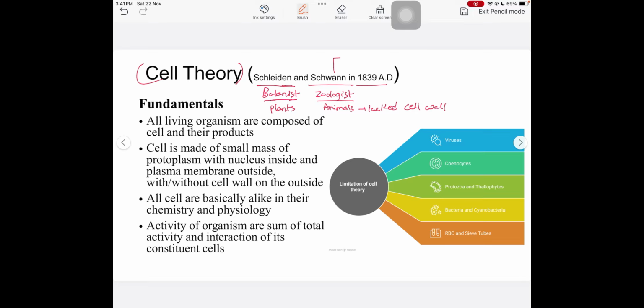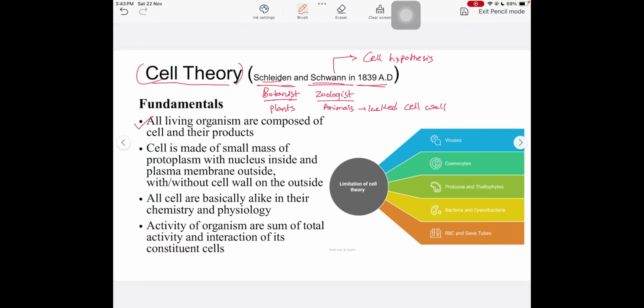So Schwann gave a hypothesis called the cell hypothesis, and Schleiden and Schwann came together and published a joint paper in the year 1839 by the name of cell theory. And in that, he proposed these basic fundamental theories: that all living organisms are composed of cells and their cell product. Means all the living organisms that we are seeing here, internally they are made up of cells only. And the cell is made up of a small mass of protoplasm with a nucleus inside and a plasma membrane outside, with or without a cell wall on the outside.